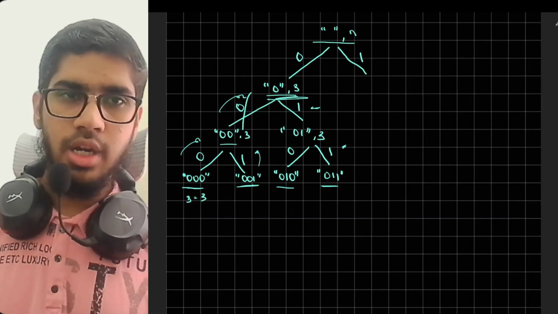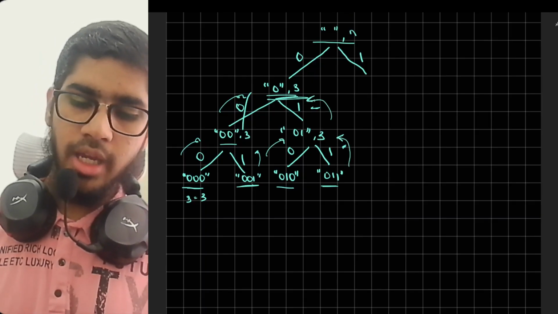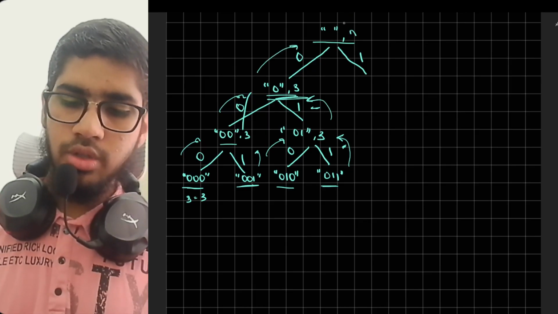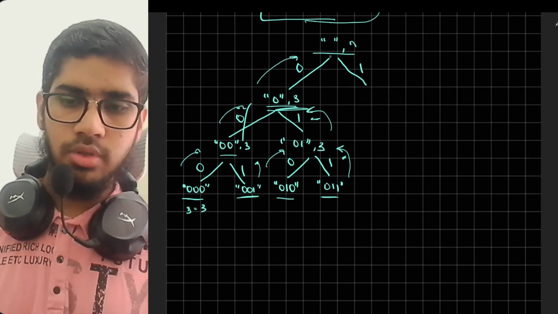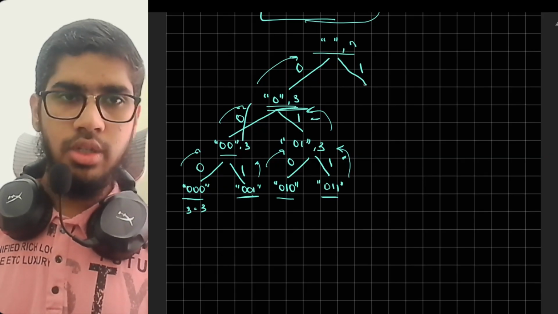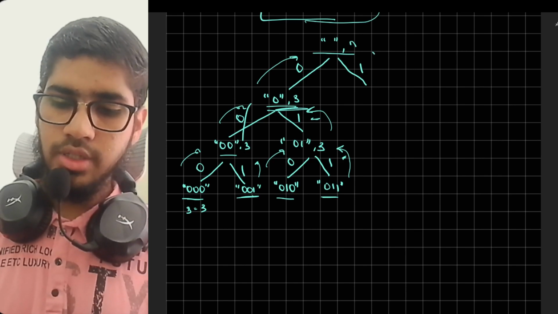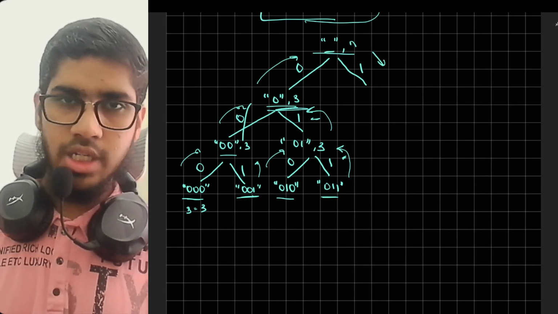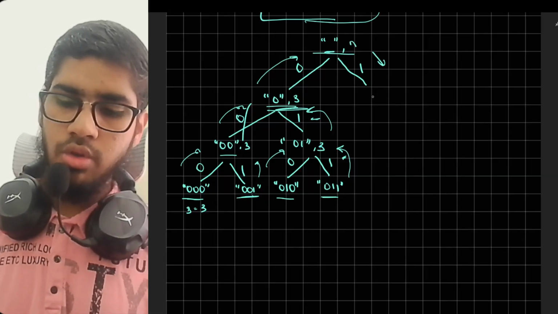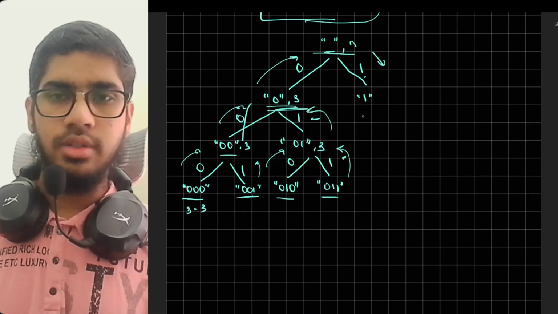So we have got the output, so we return from here back. So we return here, then we go back, then we go back. So we have now reached the root. So we have got the left answer. Now it would give us the right side. So the recursion call for this right side, the string was empty initially. So we would add 1 in it. So my string would become 1.